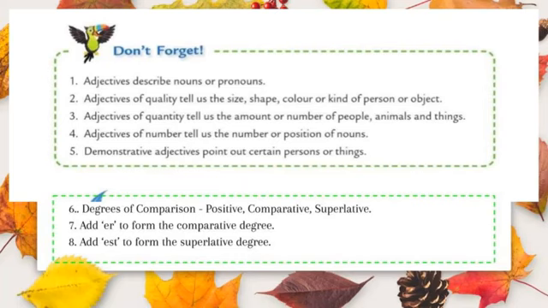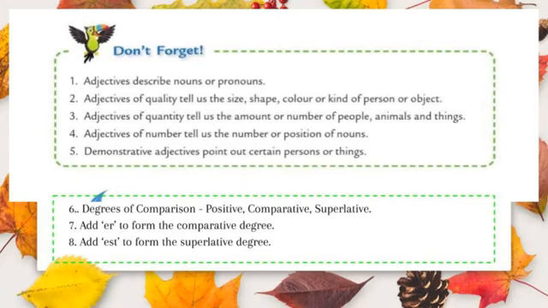When we talk about number of people or number of animals or things, it comes under the category adjectives of quantity. When we talk about the position of nouns, it comes under the category adjectives of number. When we point out the persons or things, it comes under the demonstrative adjectives.